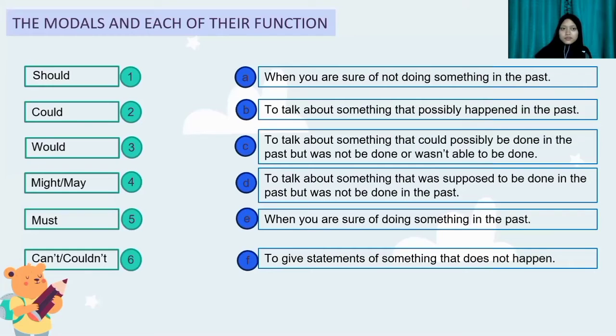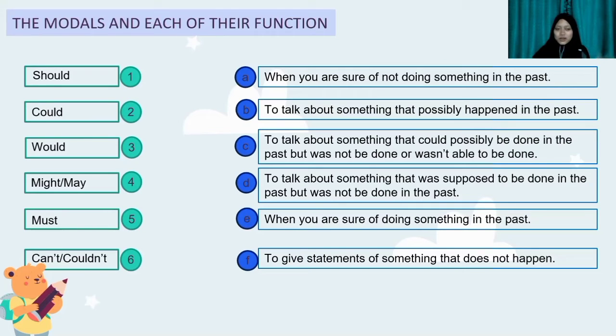And your task is to try to guess the function of each model. It won't take too long. You don't have to be afraid of being wrong here, because you just need to feel it. When someone says, you should have taken the bus, and you would have come earlier if you took the bus, what does that person actually mean? I want you to try to guess what that person actually wants to say. It's just that simple.